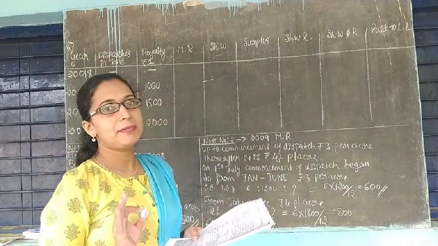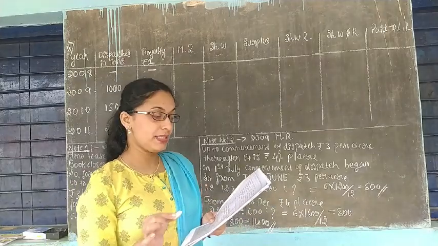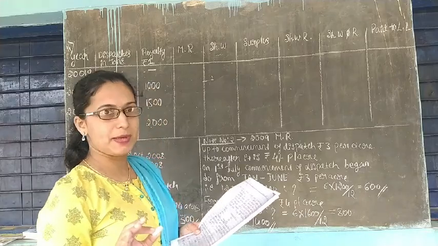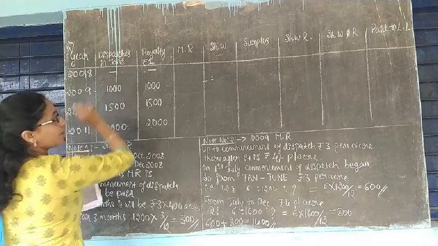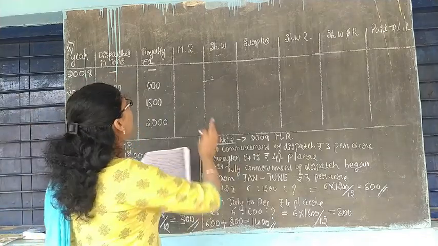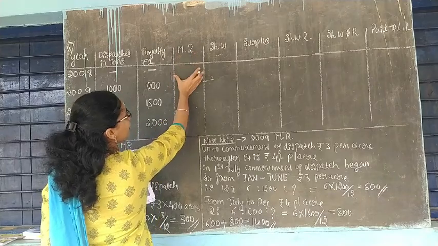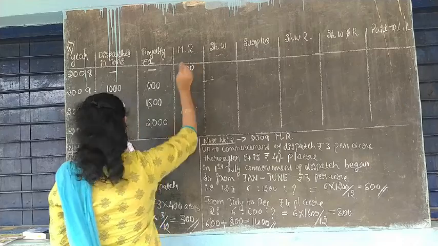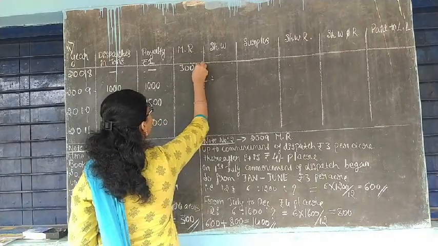Now what about minimum rent? They have given that minimum rent of 3 rupees per acre per annum will be charged up to the commencement of dispatch. In 2008 there is no dispatch, so they only have to pay minimum rent. I have added another column for minimum rent because a little difference is there. It is 300, and I put a star mark here.